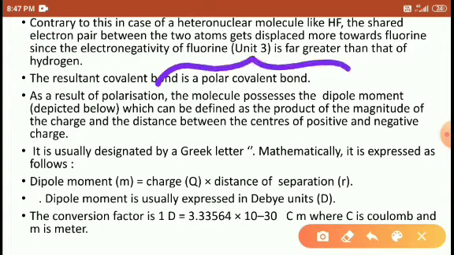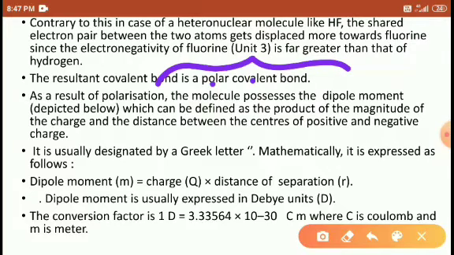polar covalent bond. Right. As a result of polarization, the molecule possesses a dipole moment, which can be defined as the product of the magnitude of charge and the distance between the centers of the positive and negative charges. So it is usually designated with a Greek letter, mathematically expressed as follows. So here, students, we are given the dipole moment.